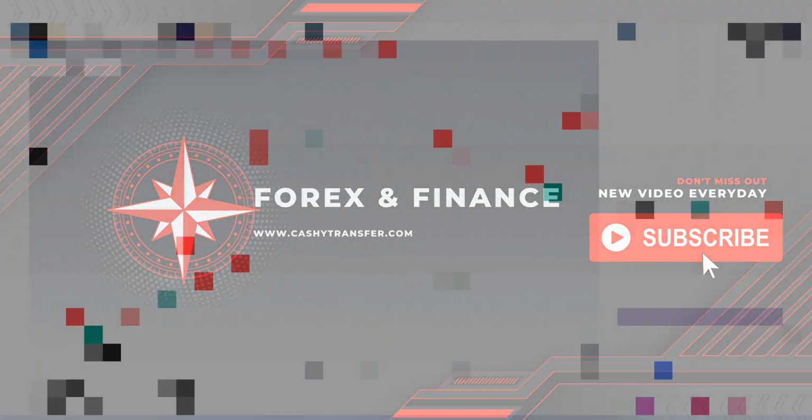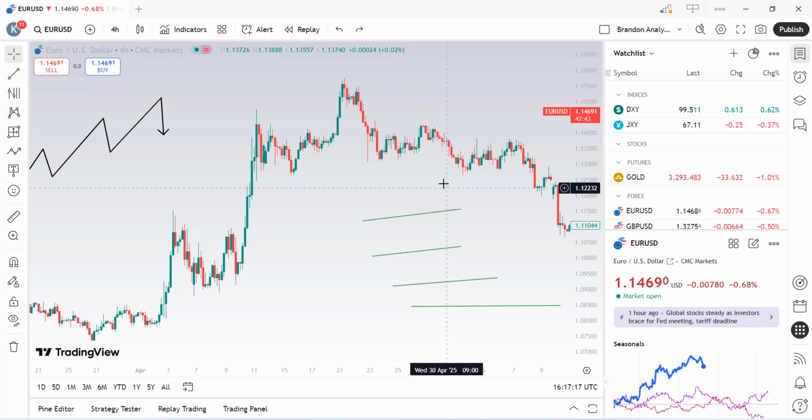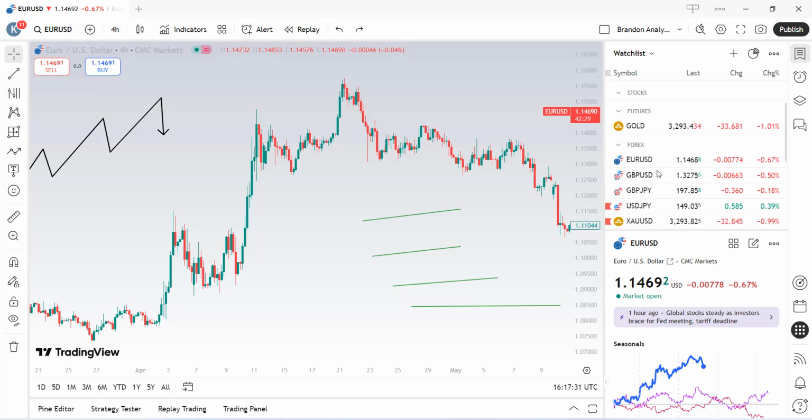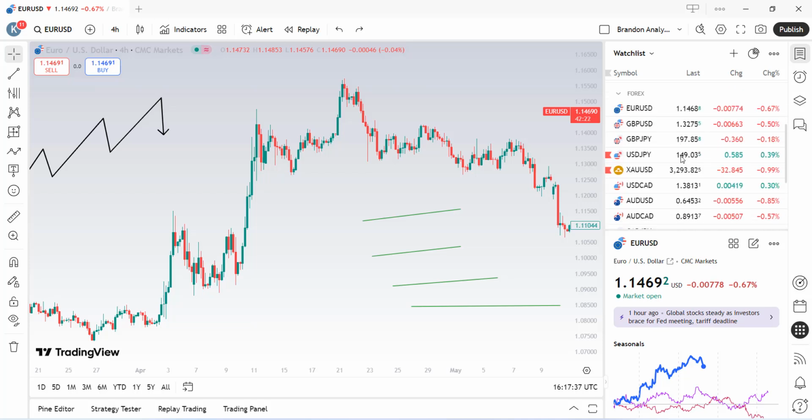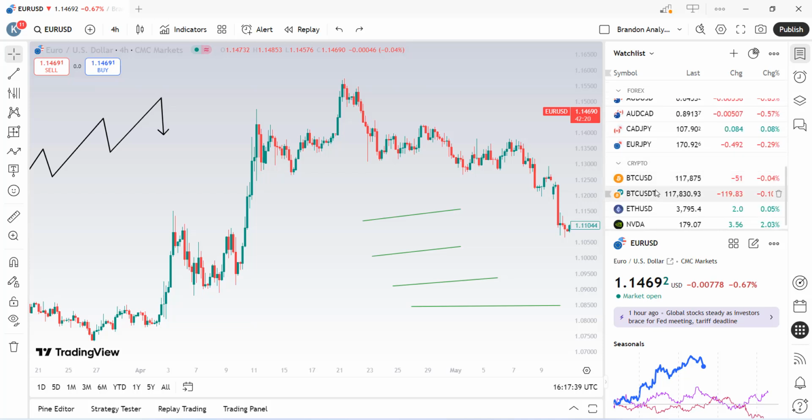Okay, now that we are done with the main icons at the top of my TradingView and the left of my TradingView, let us move to the ones on the right. Here we have our watch list, which shows our most traded Forex pairs for Forex traders, or futures or indices for indices traders, or crypto for those that are into crypto trading.